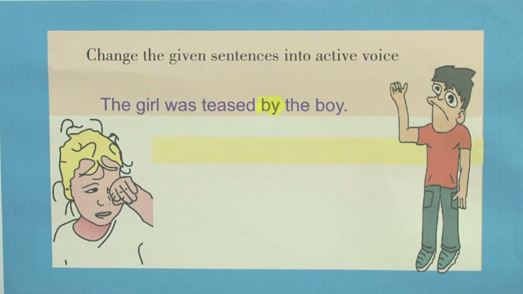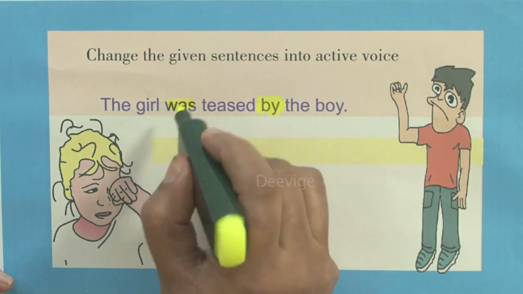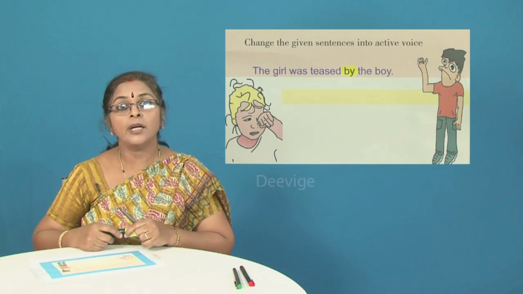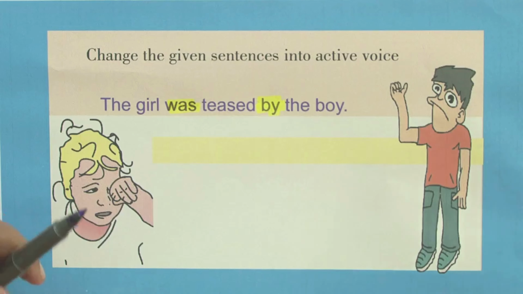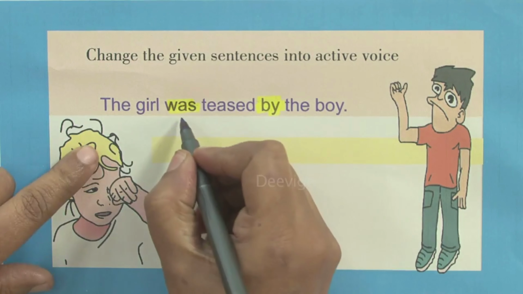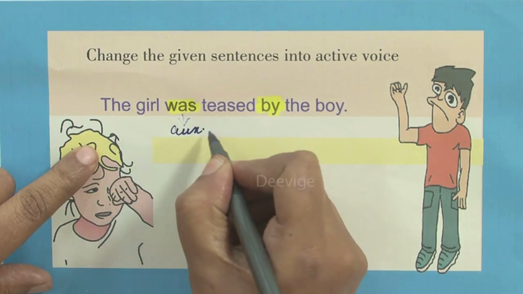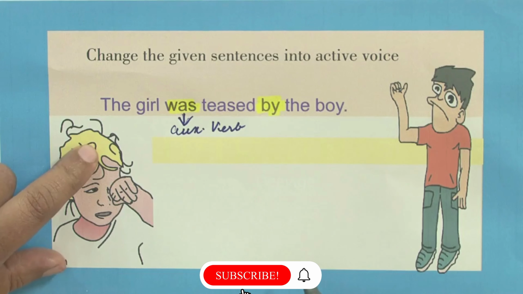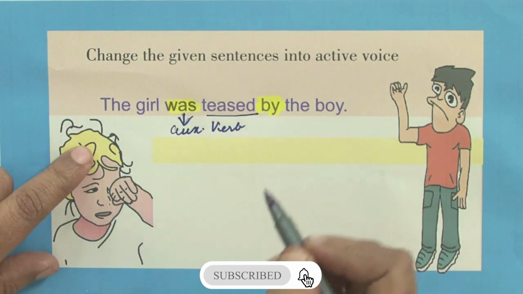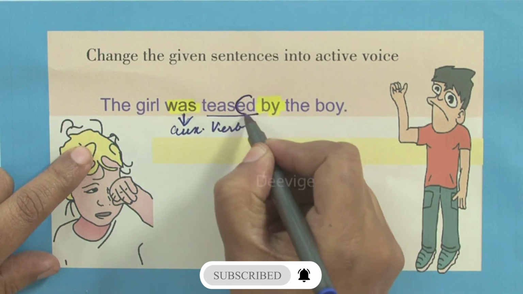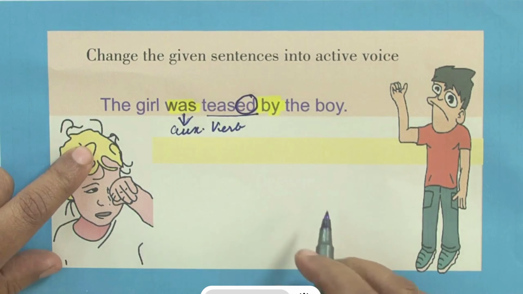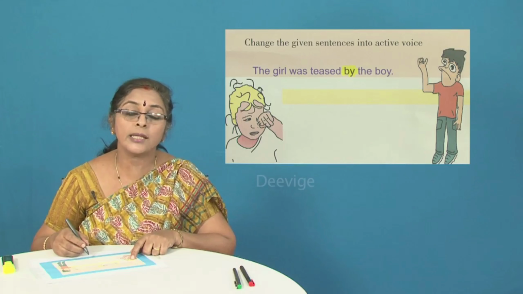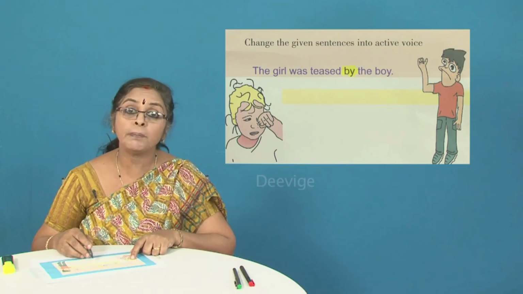So please do not change the tense of the sentence. Now you have another word called was. If you remember, I told you we have auxiliary verbs, that is helping verbs. We also have the main verb, and here the auxiliary verb is was. So was is the auxiliary verb. What is the auxiliary verb also known as, children? It is also known as the helping verb. Now teased is the main verb. Teased has the letters ed added to it, which means it is in the past tense. So the entire sentence given to us in the passive voice is in simple past.